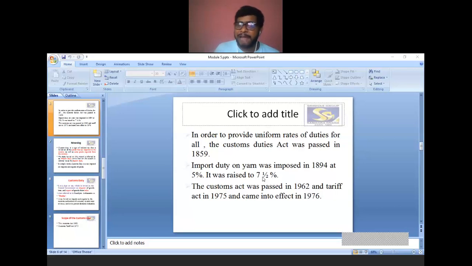Finally, the Customs Act was passed in the year 1962, that is after independence. In India, the Customs Act was passed in 1962, and the Tariffs Act was passed in 1975 and came into effect in the year 1976. So in India, now we are following two sets of rules and regulations under customs duty: one is the Customs Act 1962 and the other is the Customs Tariffs Act 1975, which came into effect from 1976. This is the history of customs duty.